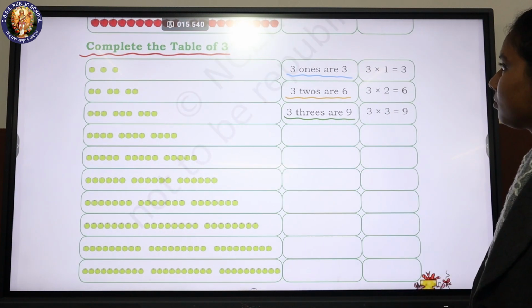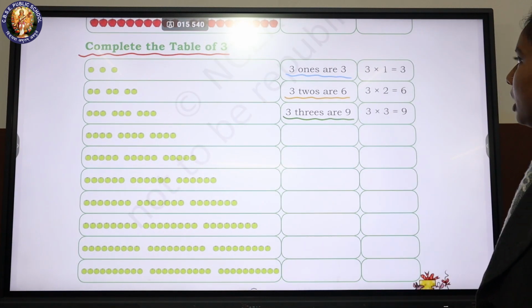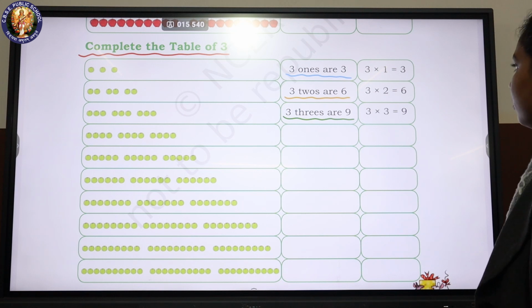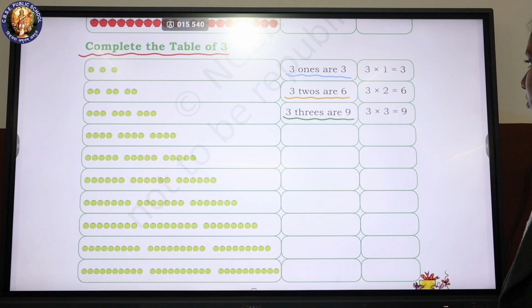Complete the table of 3. 3 ones are 3. 3 into 1 is equal to 3. 3 twos are 6. 3 into 2 is equal to 6. 3 threes are 9. 3 into 3 is equal to 9.